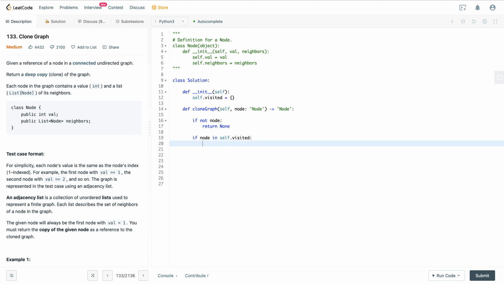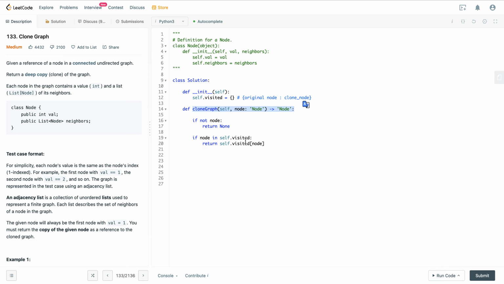So return self.visited of node. Let me comment here. self.visited basically consists of the original node mapped to the clone node. This is our base case for our DFS recursion, and whenever we see that it's already visited, we just return its clone because that's what we want to append to our neighbors. It'll make more sense when I write everything out.